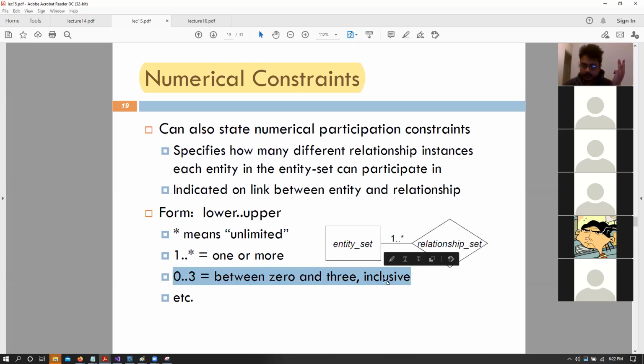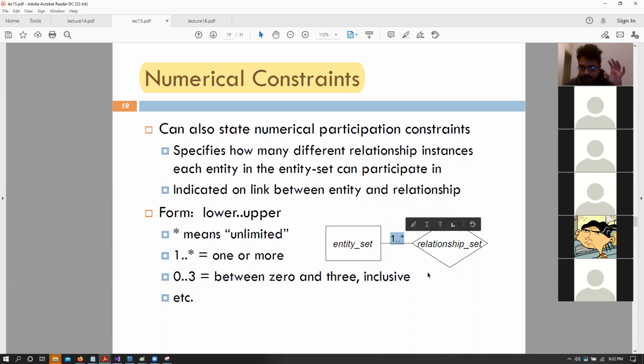0 to 3 would mean that a customer can have 0 loans or at max 3 loans, right? Etc. So this is quite self-explanatory. You guys can understand this. So basically, instead of